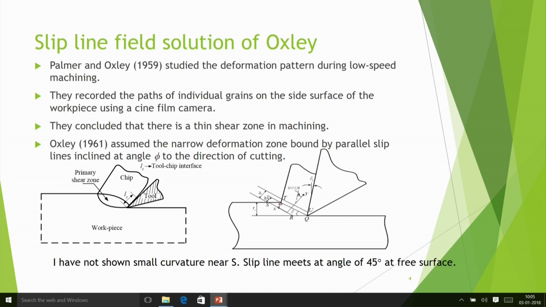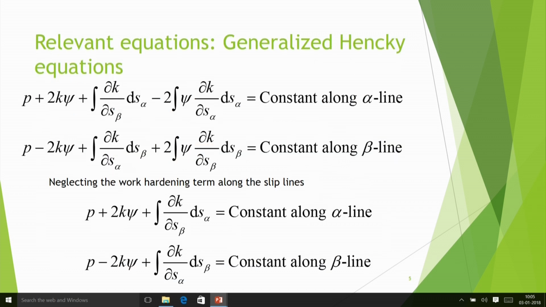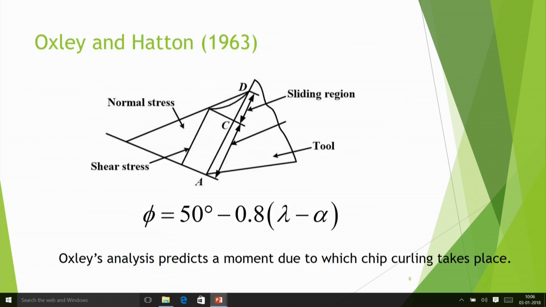If we assume that, then you will get this type of relation: P plus 2K psi is equal to, because del K by del S alpha here will be 0, so you will get this type of relation that will be constant along alpha line. P plus 2K psi plus integral of dou K by dou S beta into dS alpha equal to constant, and then you will get similarly one relation along beta line. So these relations they obtained, and other procedure they followed in a similar way.